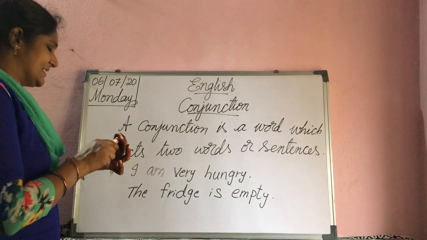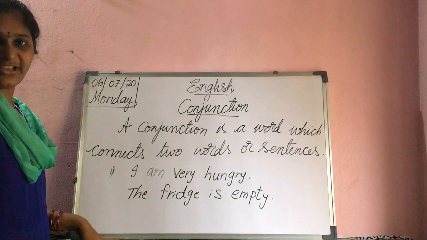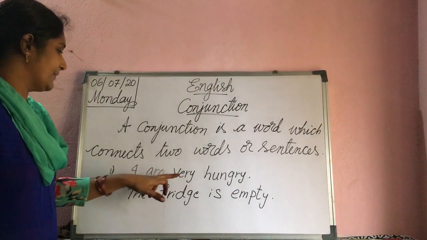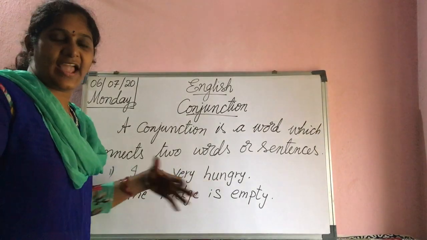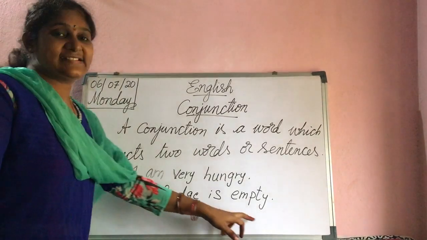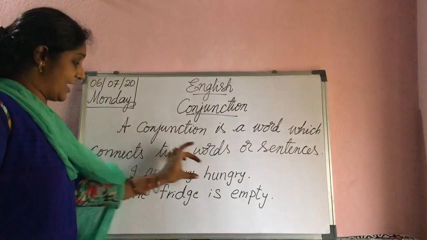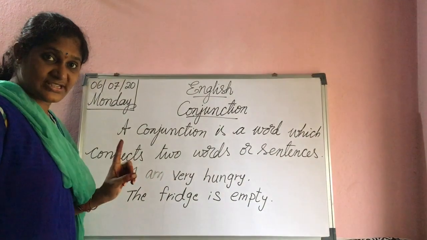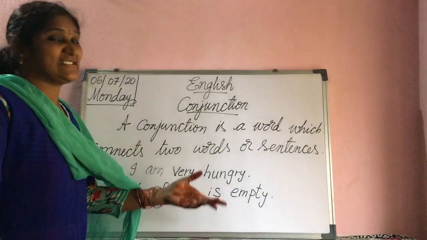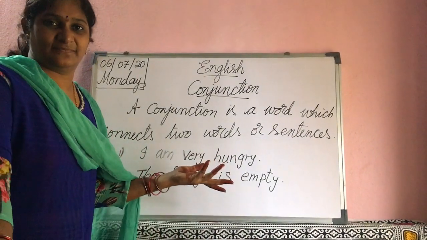Here see, how many sentences did I write here? I am very hungry. The fridge is empty. How many sentences are there? Two sentences. "I am very hungry" is one sentence and "the fridge is empty". Empty means nothing.